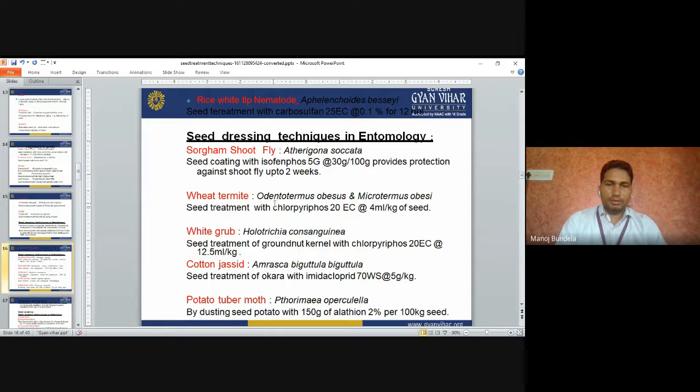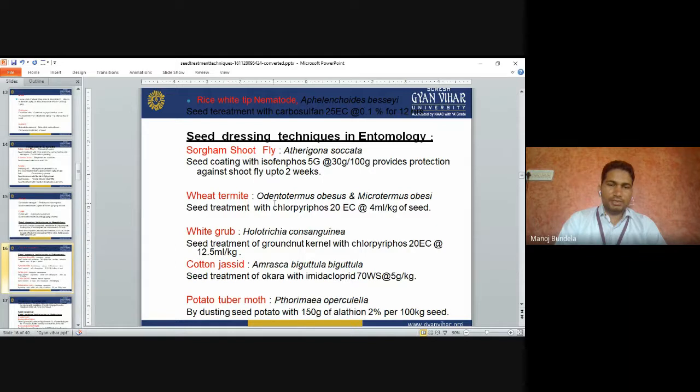Wheat termites. For wheat termites, the seed treatment with Chlorpyrifos 20 EC, 4 ml per kg of the seeds. Wheat termite: seed treatment with Chlorpyrifos 20 EC. White grub. White grub: the seed treatment of groundnut kernels with Chlorpyrifos 20 EC at the rate of 2.5 ml per kg. White grub: seed treatment of groundnut kernels with Chlorpyrifos.